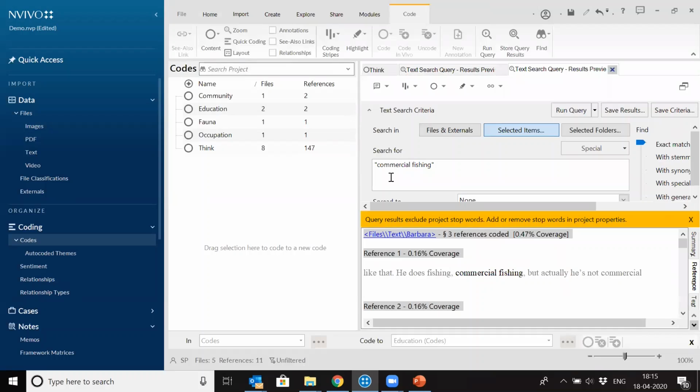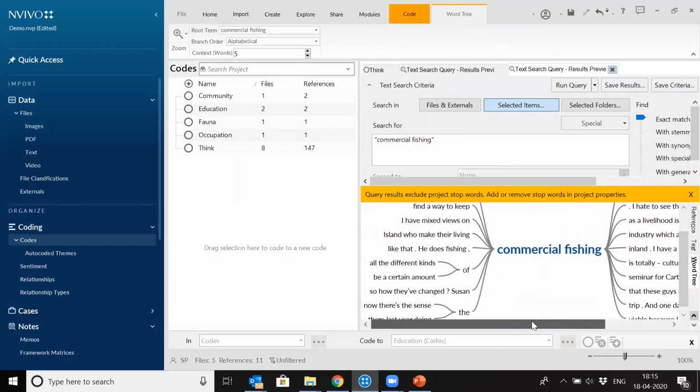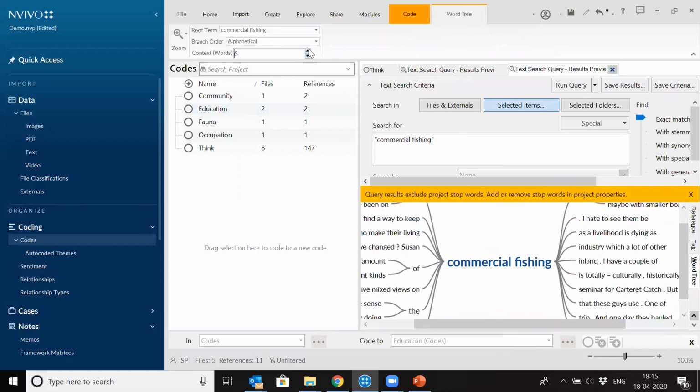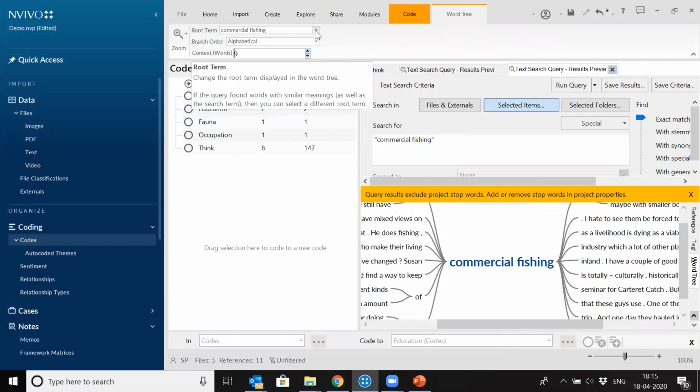Commercial fishing. You don't need to run this query once more. If you want to look for specific two words, just put them in inverted commas, commercial fishing in quotes, and it's looking for commercial fishing. And if you go to the word tree, it will show you this way. So now it's showing 5 words which are coming before commercial fishing, 5 words which are coming after commercial fishing. You can always increase the number of context words. Root word is commercial fishing in this case.